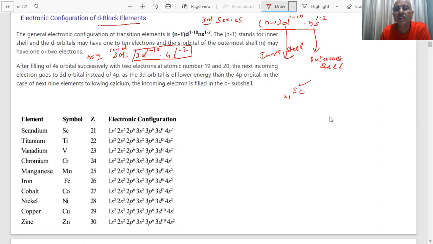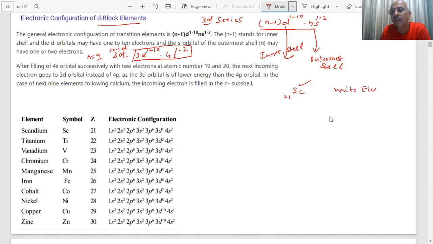After atomic numbers 19 and 20, the 3d becomes lower in energy than 4p. So the electrons start entering the 3d subshell, 1 to 10. So these are the elements which we have written here: scandium, titanium, vanadium, atomic numbers 21 to 30. This we have to learn, I told you. The question will be, they will ask you in the exam to write the electronic configuration.